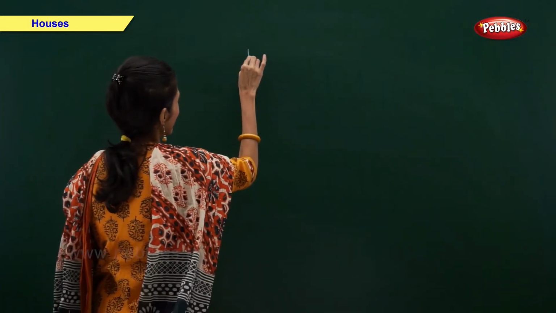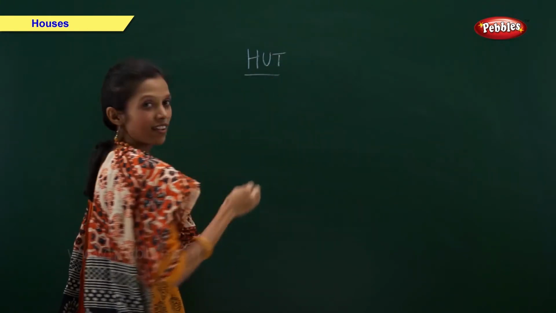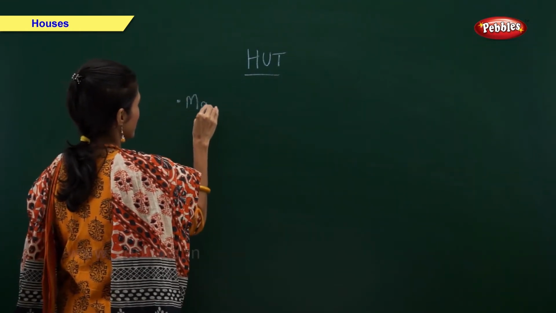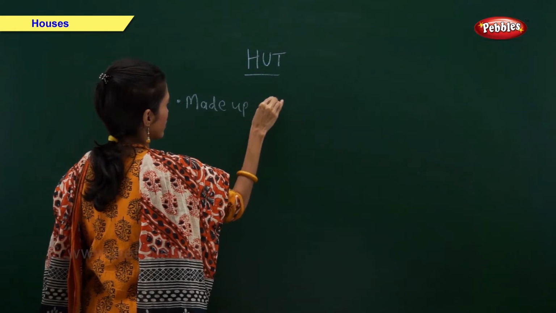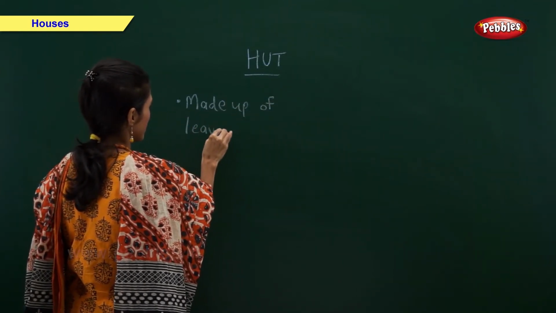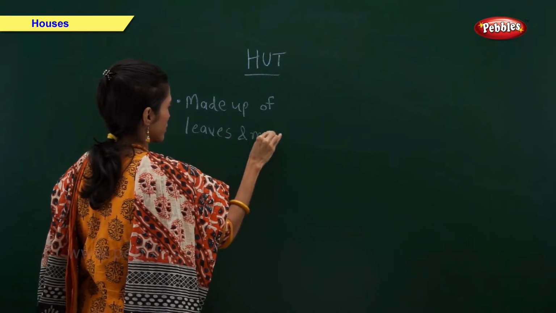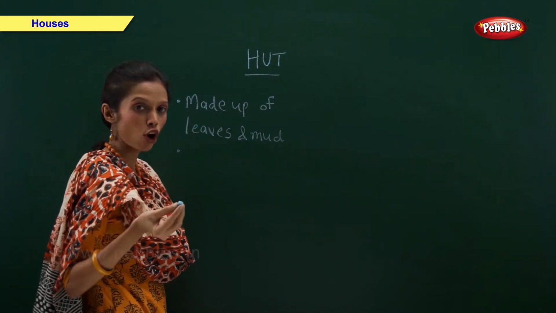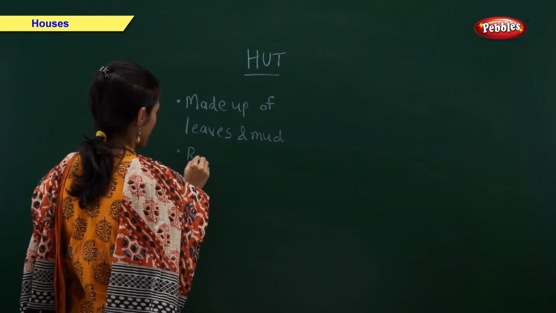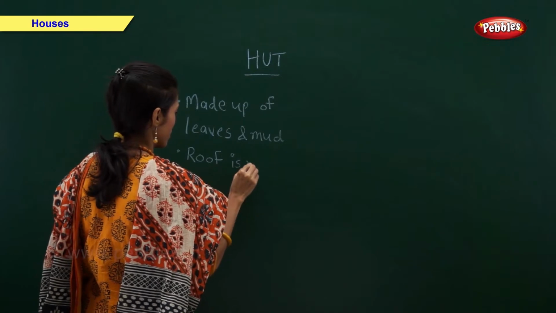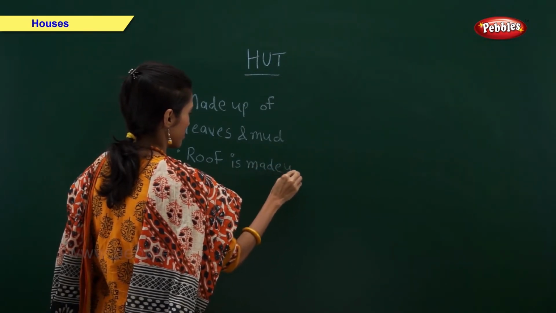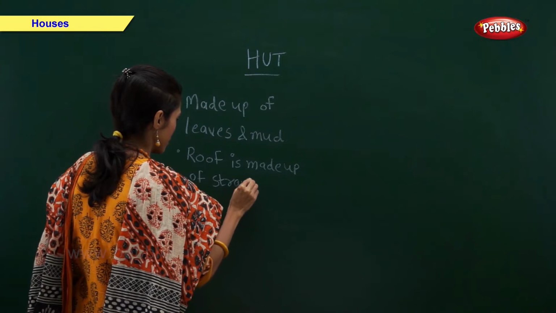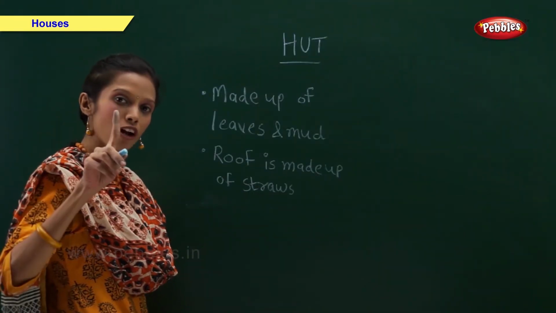Hut. It is made up of leaves and mud. Its roof is made up of straw. Hut may have only one room.